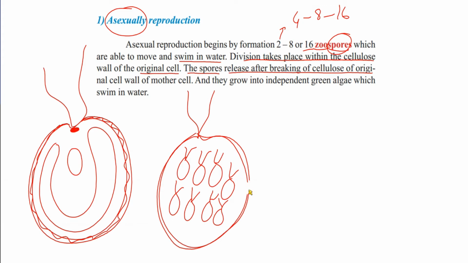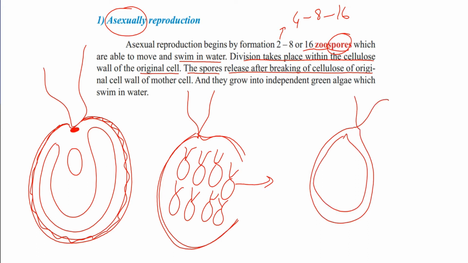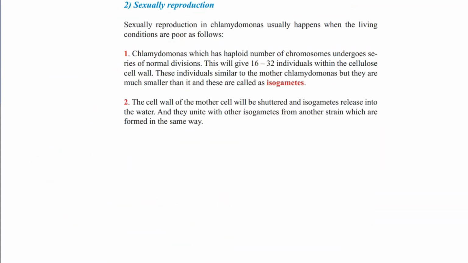Once the wall breaks, they are released, then grow into new complete organisms, which are Chlamydomonas. In asexual reproduction, as we can see, there is no male or female reproductive cell formation and no fertilization, but the number of organisms increases. New organisms similar to the mother are produced by what? By breaking the mother cell.